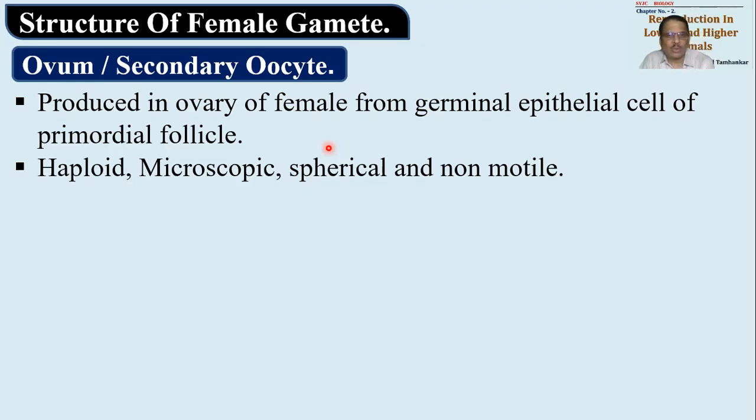Now, why is it called microscopic? You know very well. Microscopic because it is not as small as the sperm is. ठीक है, तो sperm बहुत छोटा था, 60 to 65 microns. ये ovum जो है around 100 microns तक हो सकता है उसका size. Even 100 microns is a very small size, but can be detected with naked eyes if stress is given to eyes. 100 micron becomes 1/10 of millimeter, and it is almost equal to the size of paramecium.